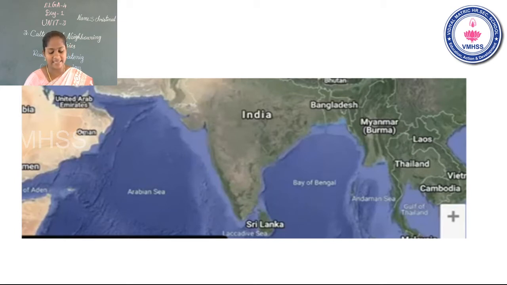Listen, a country also has neighbors. Okay, what are the things you can see along with India? Children, see the slide. What are the things you can see along with India? Very good. Children, the blue color on both sides of India. These are called oceans. Children, listen to the slide carefully.